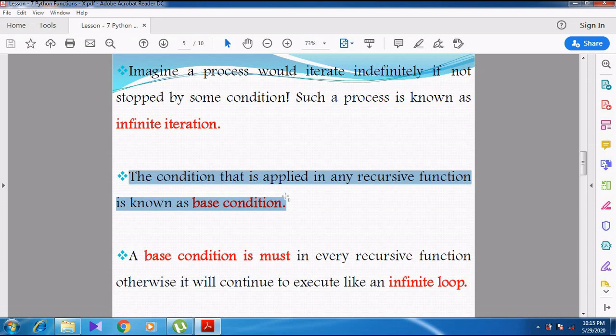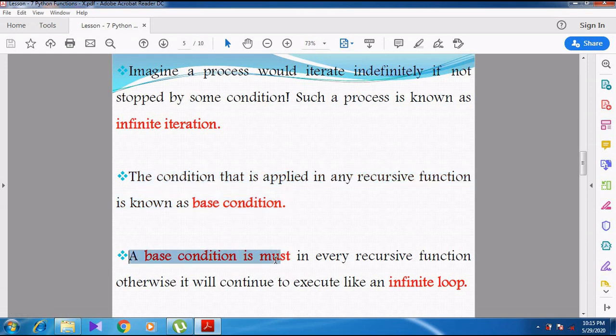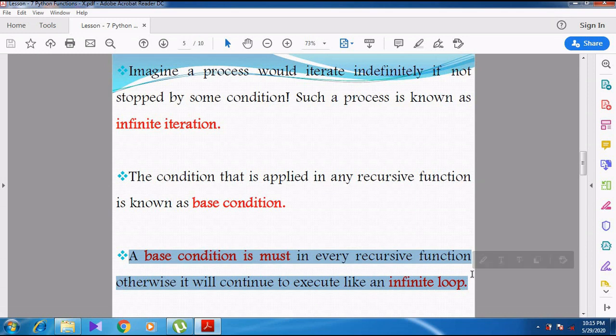A base condition is a must in every recursive function, otherwise it will continue to execute like a loop, that is, an infinite loop.